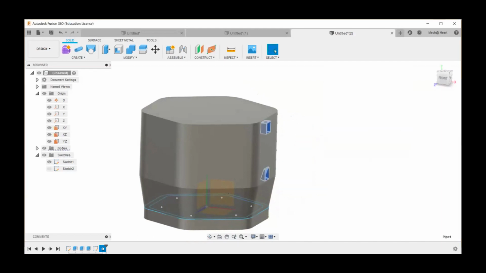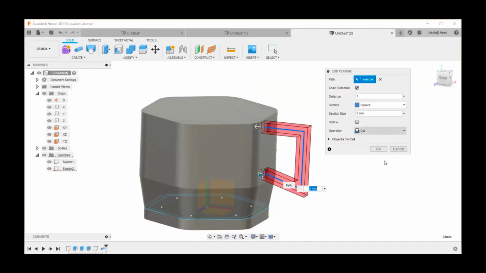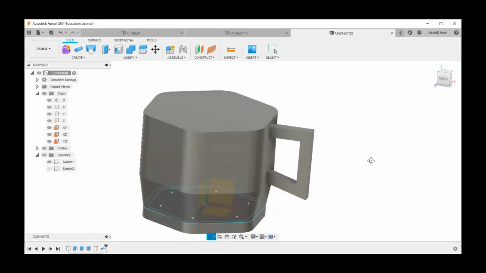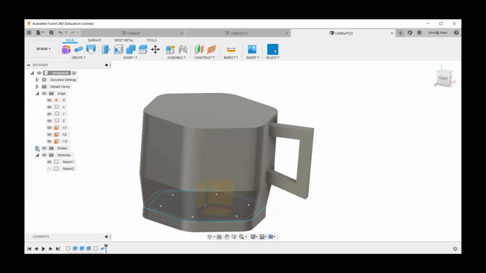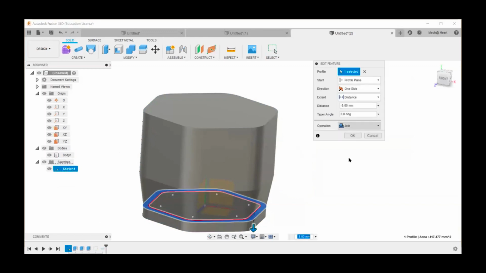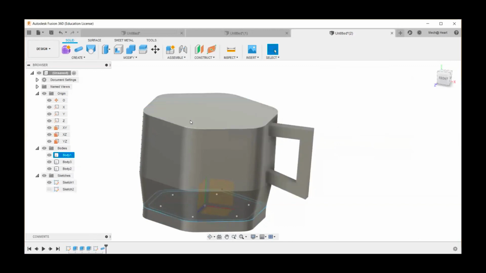So, sorry, it is in the cut option. I can make it as a new body, right? So here again, if you have seen, this is body 1 and this is body 2. Now I can edit this bottom one and make it a new body. The reason I'm making it is, now you know, because I want to use the shell option, and I want that shell option to be applied only on this body.